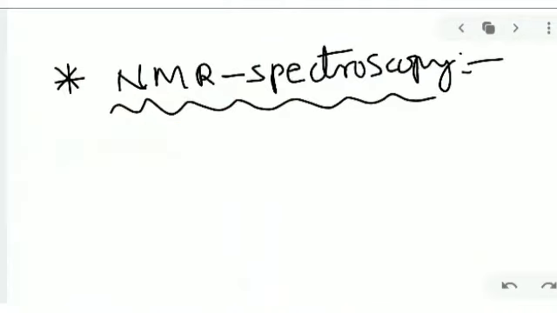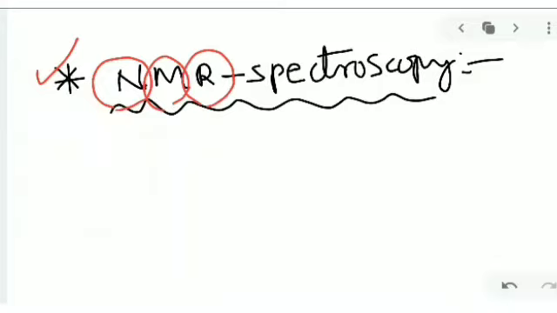So next one is NMR spectroscopy. It is a very important method, nuclear magnetic resonance spectroscopy. These are all very important things to remember. It is very useful for your future, or from your examination point of view.